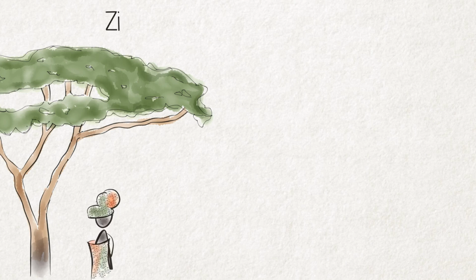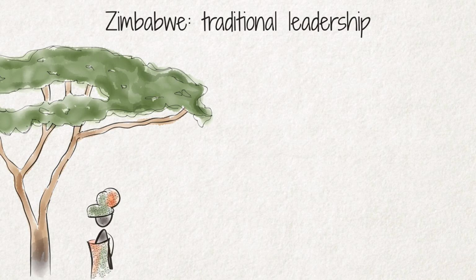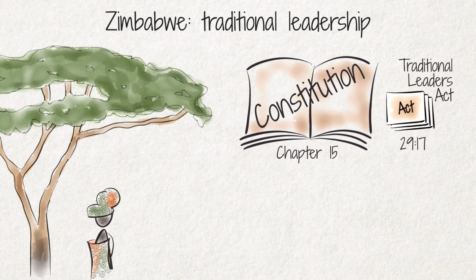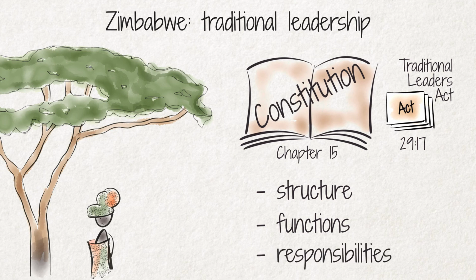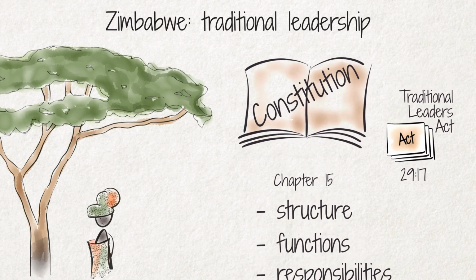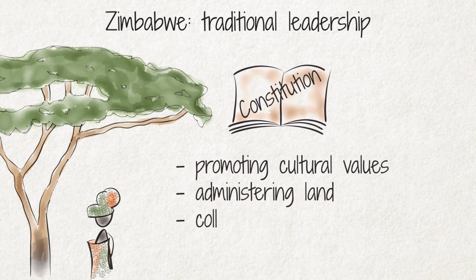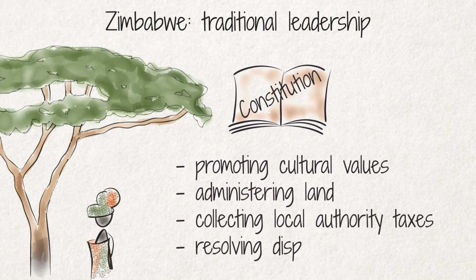While not usually part of government structures, in Zimbabwe, traditional leadership is another institution of governance that plays a role in the lives of many people. The Zimbabwean Constitution officially recognizes in Chapter 15 the institution, status, and role of traditional leadership. The Traditional Leaders Act also deals with traditional leaders within the country's governance framework. This act outlines the structure, functions, and responsibilities of traditional leaders. In their areas of jurisdiction, traditional leaders have the responsibility for promoting cultural values, administering land, collecting local authority taxes, and resolving disputes, but must always function within the Constitution and applicable laws.